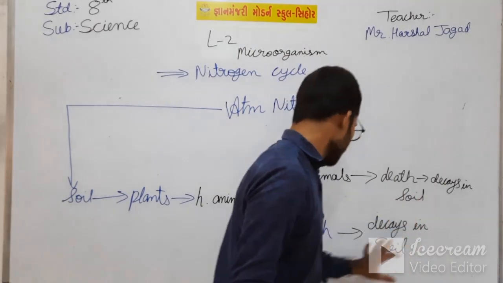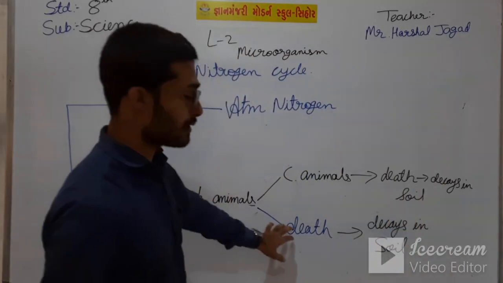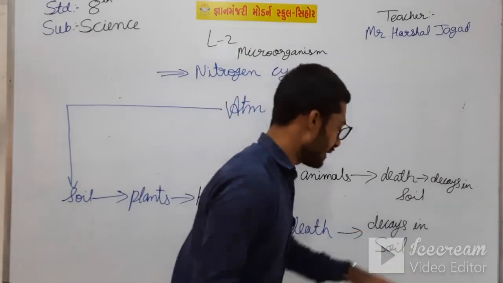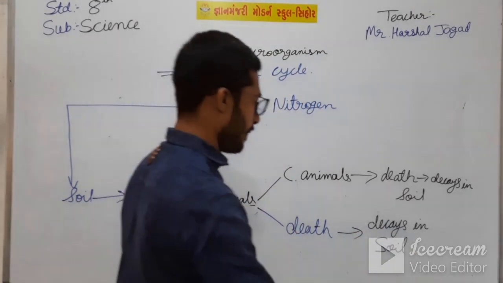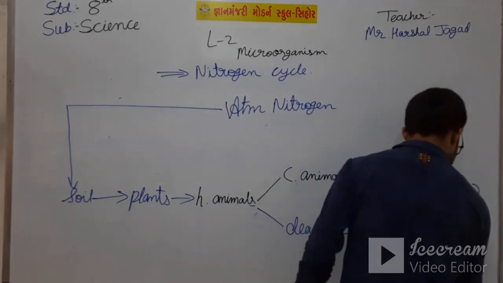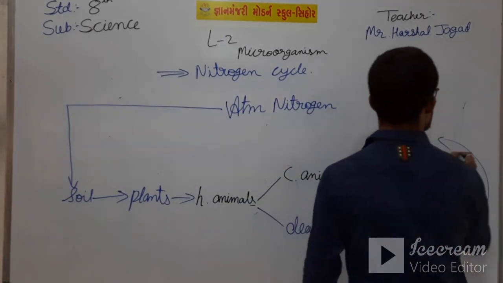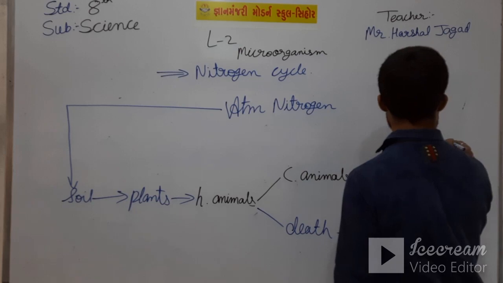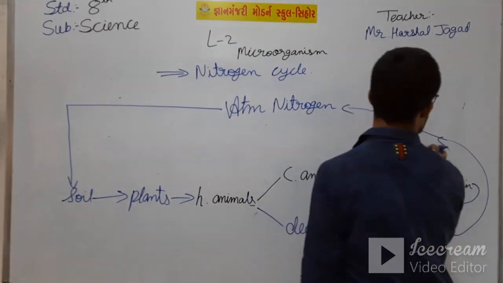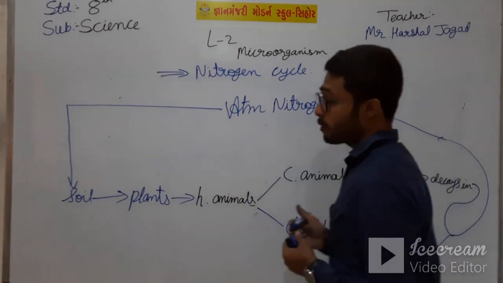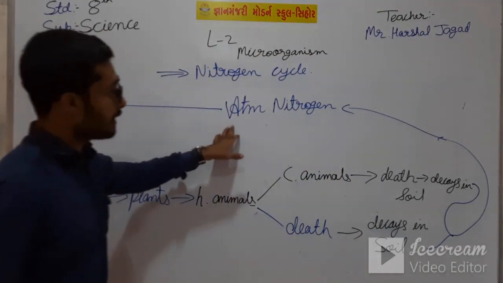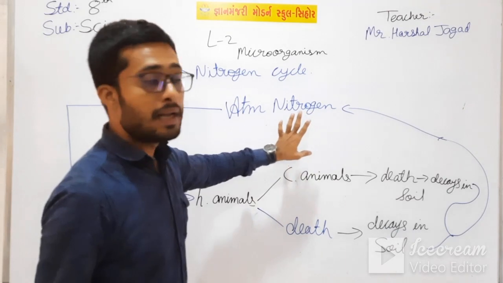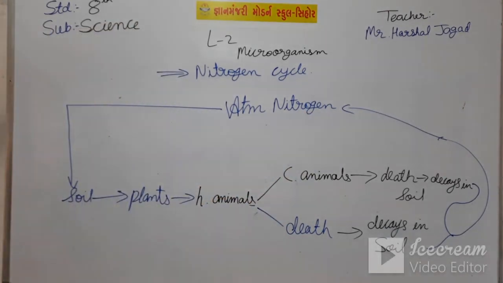So it decays in soil, and from this, some special bacteria convert the nitrogen compound back to atmospheric nitrogen. This is the whole process of nitrogen cycle.